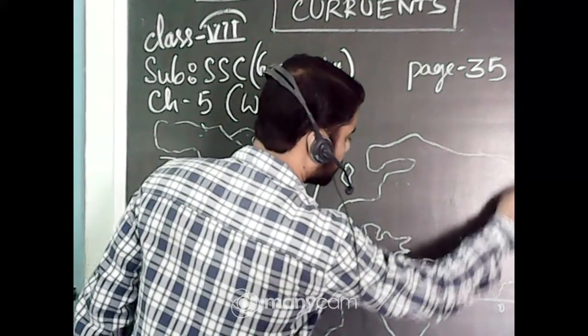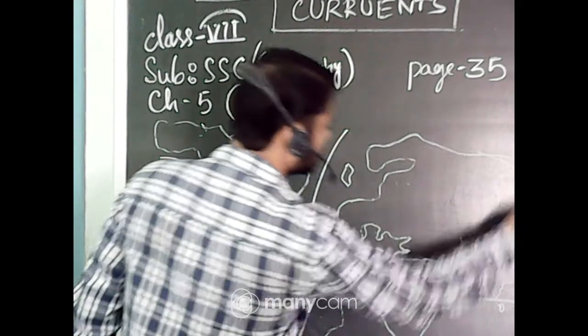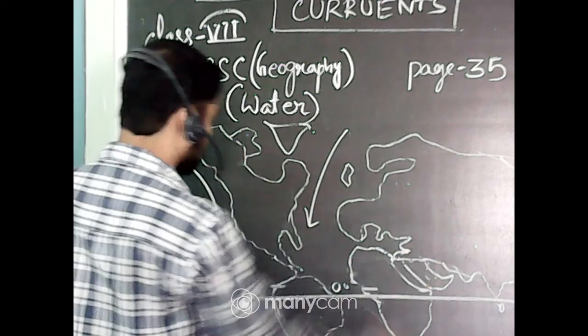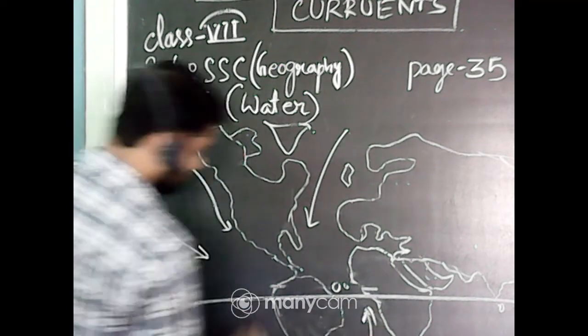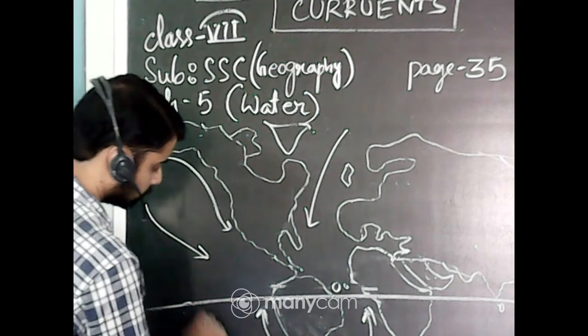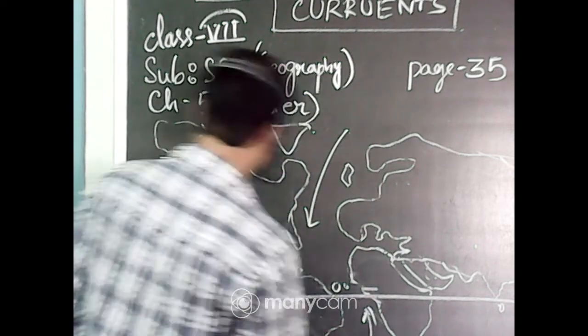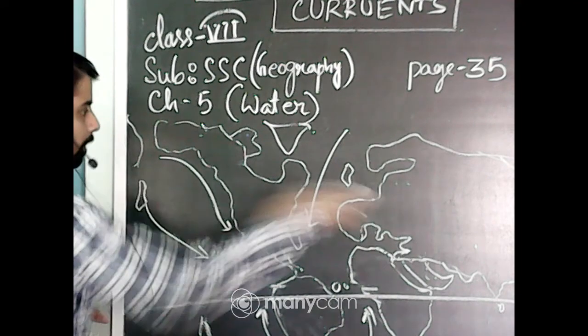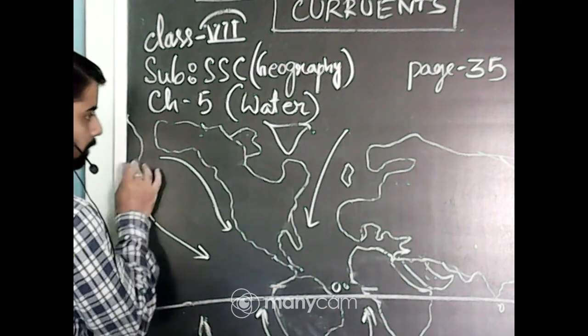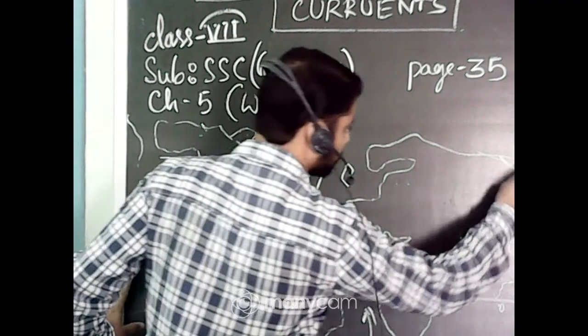from different angles, from that side also. Okay, so in this way, and from both the poles, the cold currents, this is Japan, I am drawing this portion, so not much place was there.